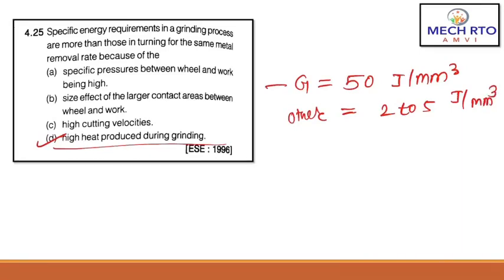So as you can see here, the specific energy for grinding is more. A large number of cutting edges are involved in cutting. This results in a large contact area between wheel and work. So here the correct answer would be high heat produced during grinding.